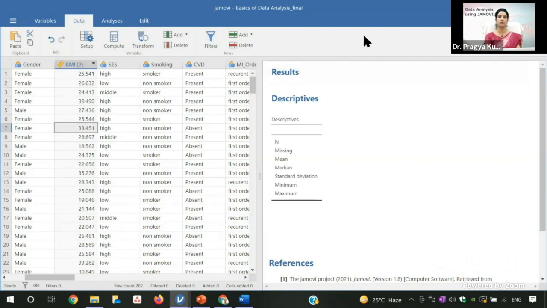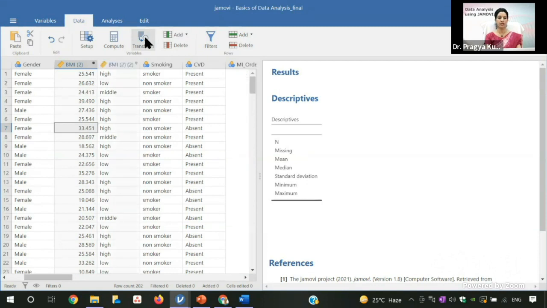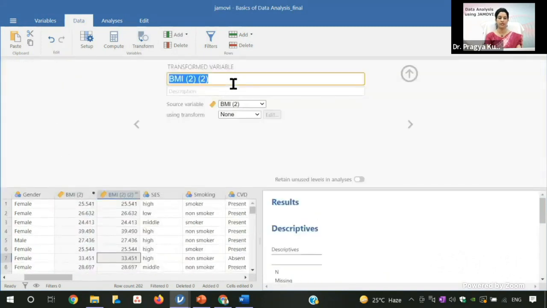Now you want to make the categories of the BMI, because you know that we classify BMI based on categories, like whether it is an overweight category, obese category, or the normal category. So for that, we use the option of transform. So you click this option of transform and then you can keep this name as BMI cat.